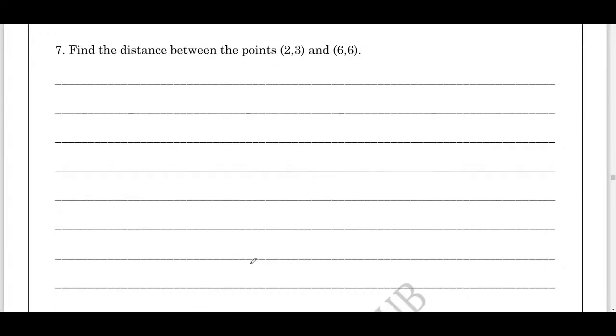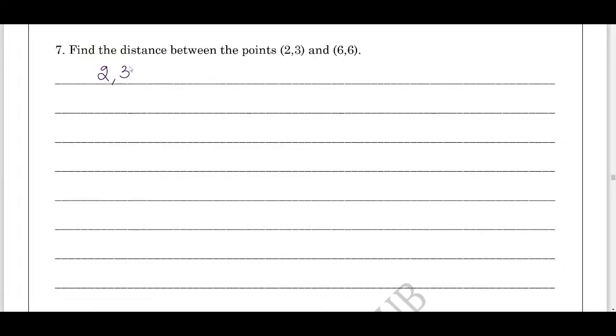Another important question. Find the distance between the points (2, 3) and (6, 6). The first step is to write down the given points. The given points are (2, 3) and (6, 6). Mark them as x1, y1, x2, y2. The value of x1 is 2, y1 is 3, x2 is 6, y2 is also 6.